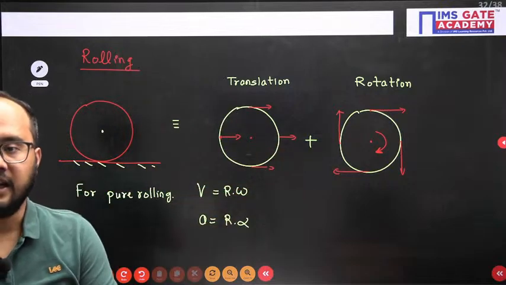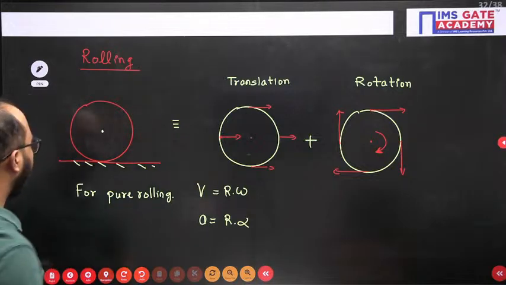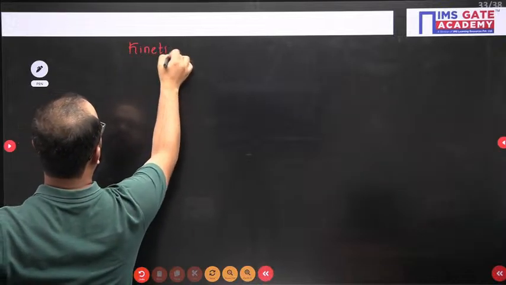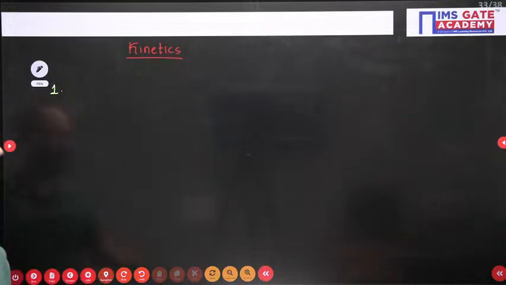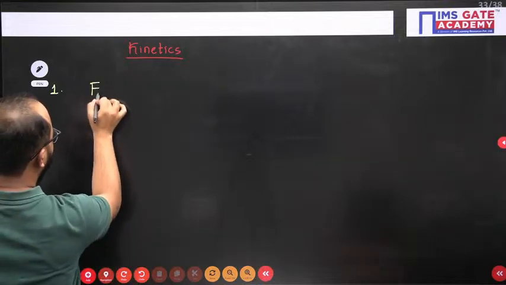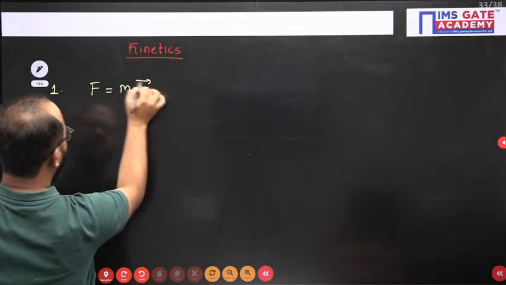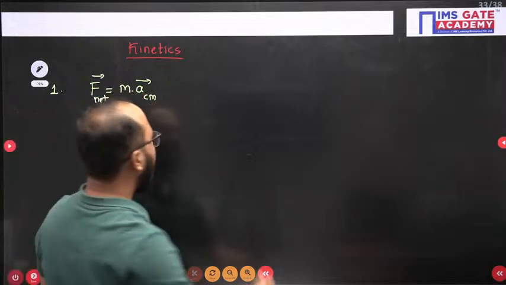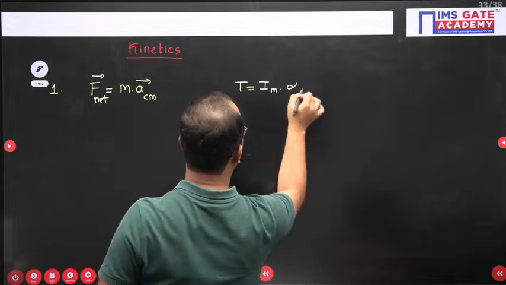Right. Now next, quickly we'll write down some formulas of kinetics as well. Please try to understand the kinetics formulas. First of all, Newton's second law: mass into acceleration, but the acceleration belongs to the center of mass, and the net force direction is along the acceleration only. In terms of rotation, how will you write? Torque equals I alpha, where I is the mass moment of inertia.